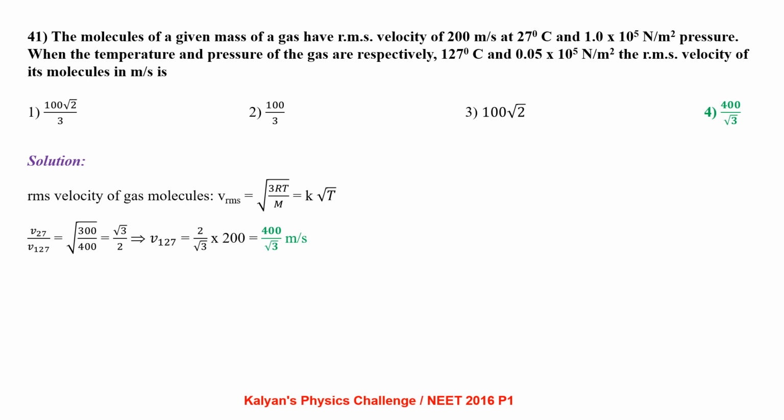So V27 by V127 equals root of 300 by 400, that comes out to be root 3 by 2. So V127 equals 2 by root 3 times 200, that is the initial velocity. So the final value comes out to be 400 by root 3 meter per second.